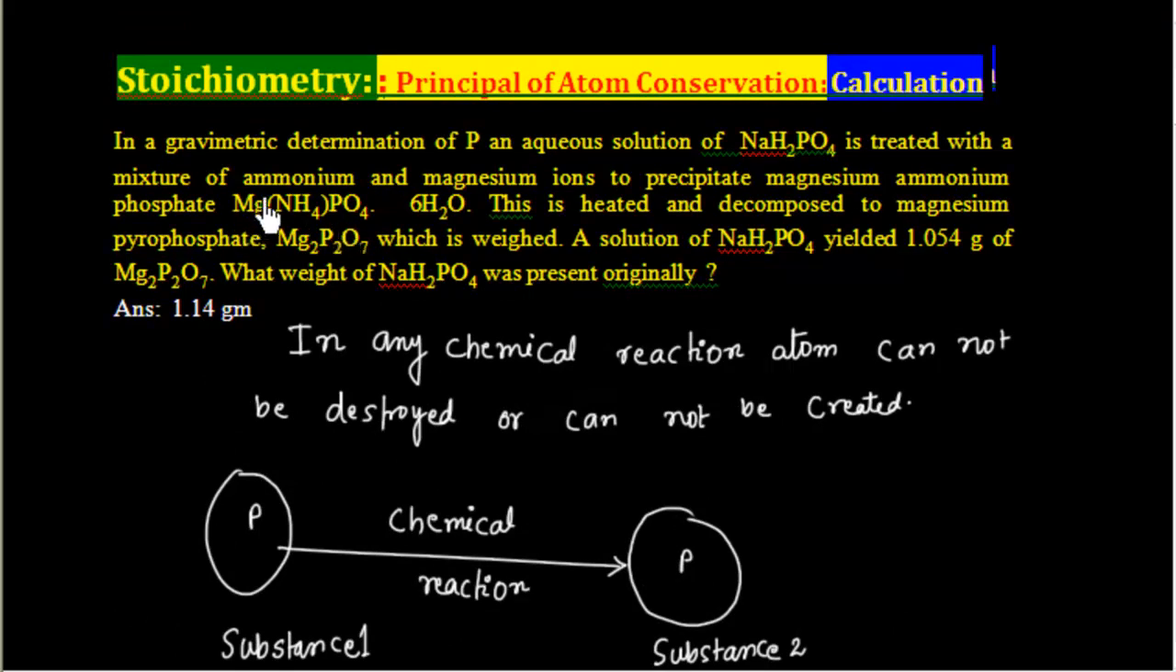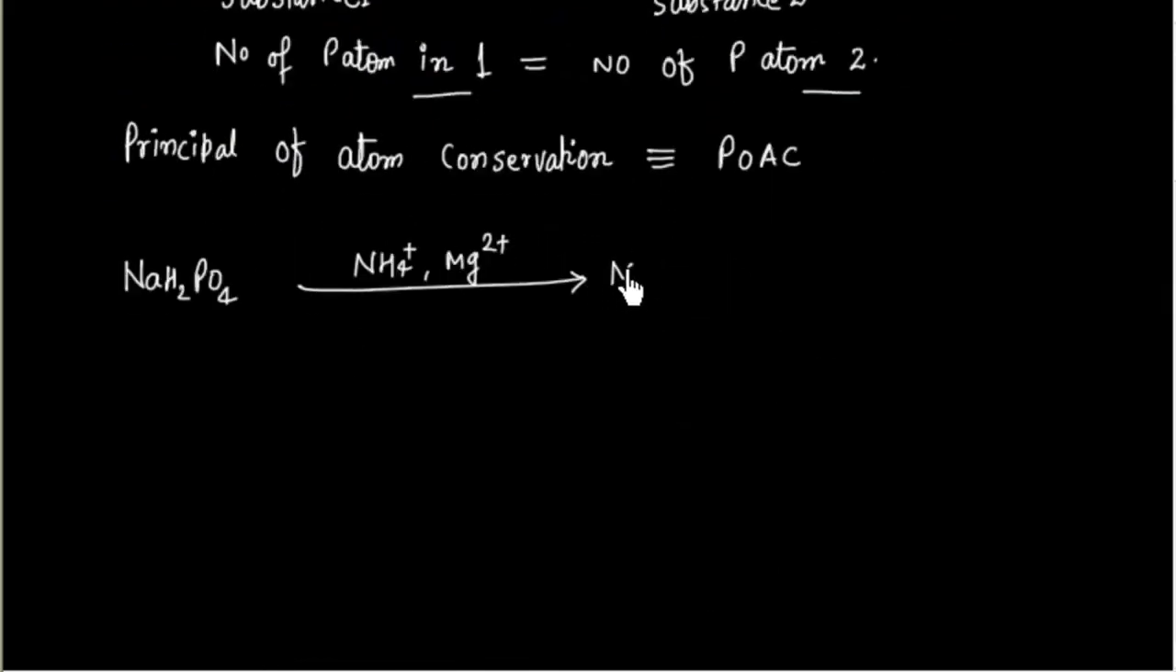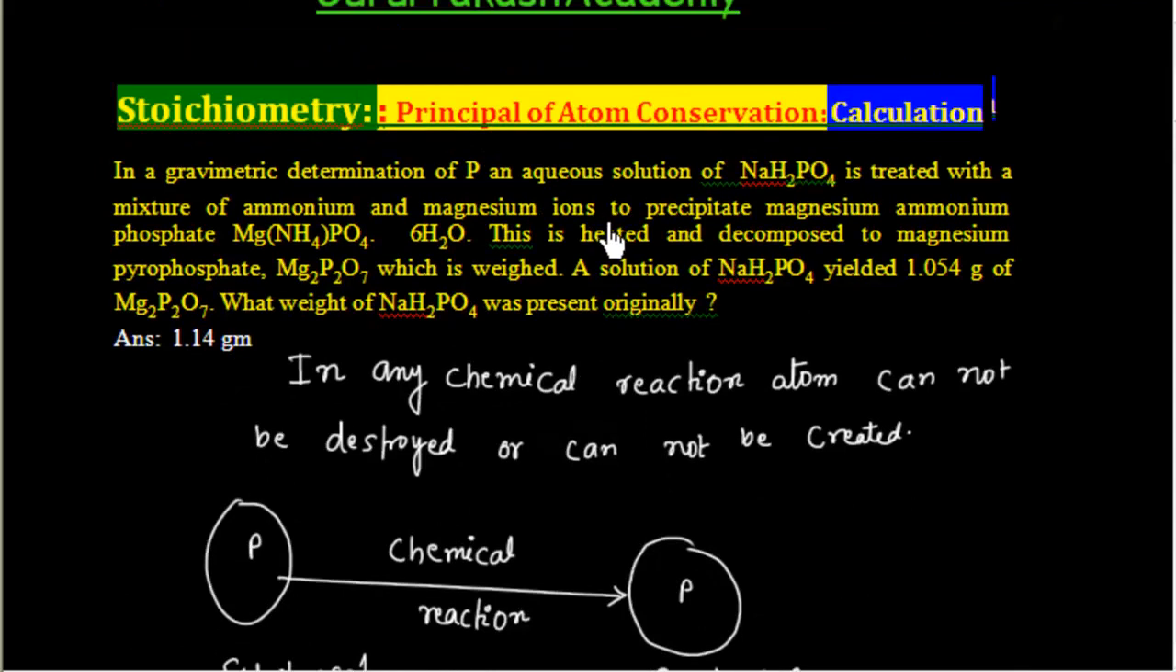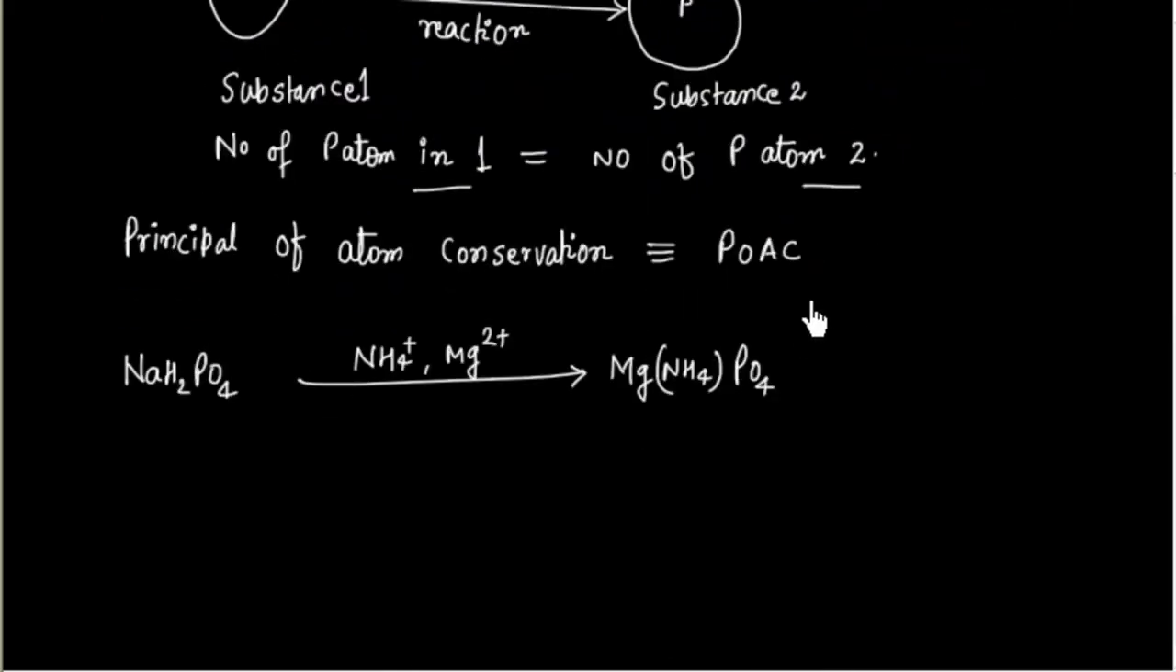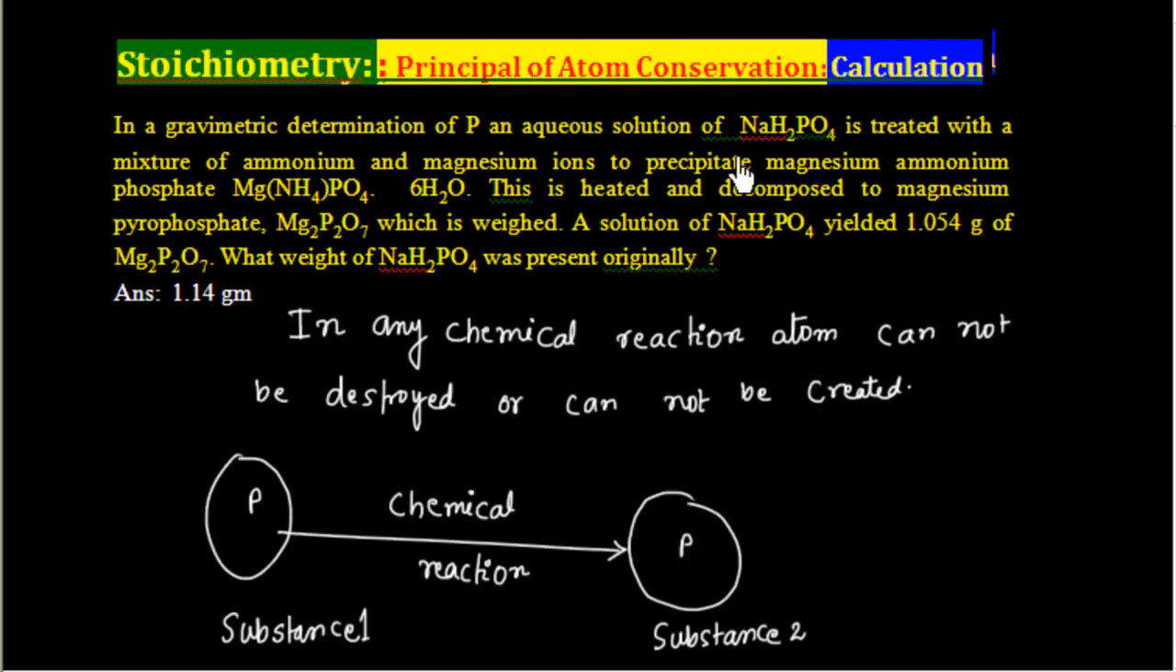You see the charges are balanced, Mg2+ and NH4+ make 3+, and PO4 3−. So it is converted into MgNH4PO4. Then finally the question says this is precipitated as MgNH4PO4·6H2O. So dot 6H2O is also there, and this compound is precipitated. This is the original compound.